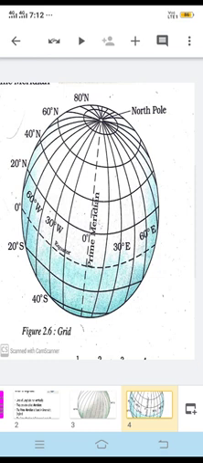So in India, the longitude of 82 and half degrees east is treated as the standard meridian. I am repeating, that is important for standard time. In India, longitude of 82 and half east is treated as the standard meridian.